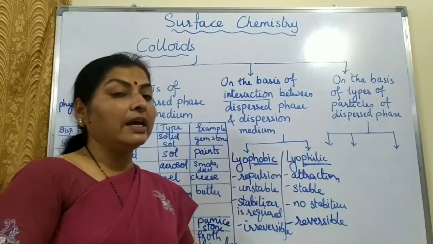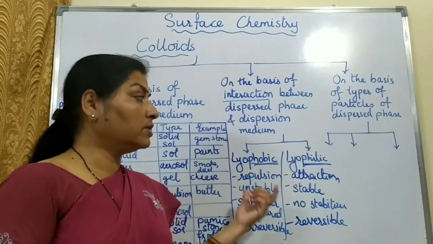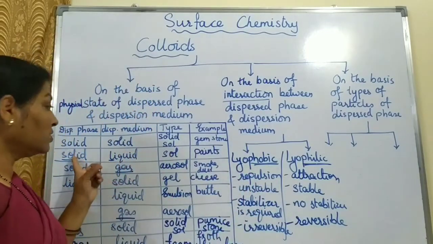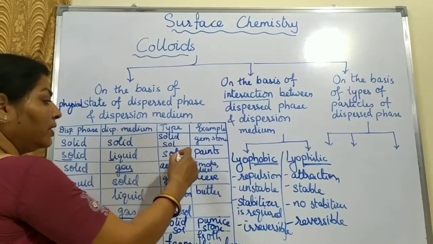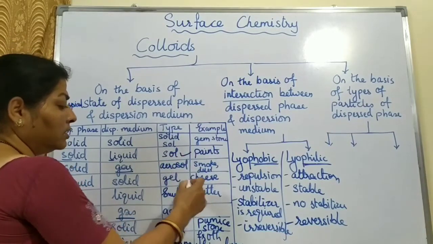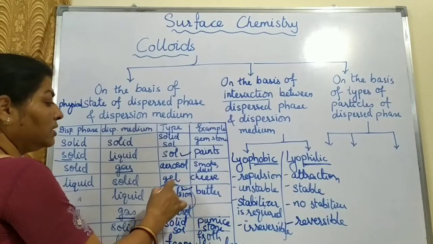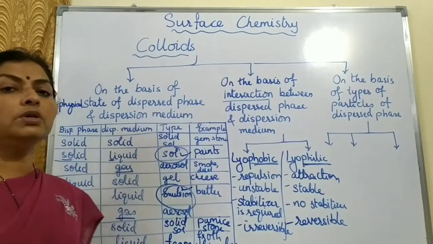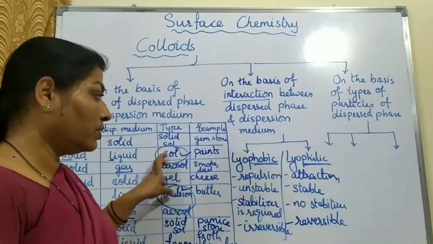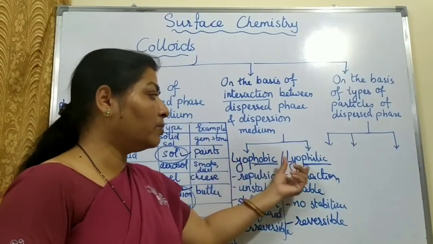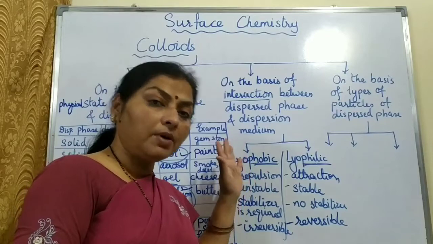And differences between lyophilic and lyophobic sols. Sol means solid and liquid. Two are more important, sol and emulsion. These two types, emulsion and sol, we are going to study in the further part of the chapter. So we have to focus more on this. So when we are speaking about lyophobic and lyophilic, generally we speak about sols.